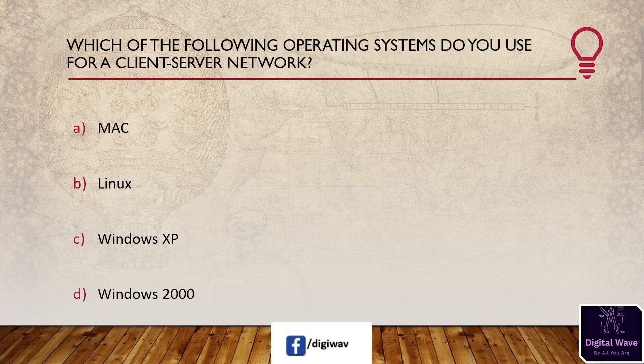Next question is, which of the following operating systems do you use for a client server network? First option is Mac, second one is Linux, third one is Windows XP, and the fourth one is Windows 2000. The right answer will be D, Windows 2000. Windows 2000 operating system was used to implement a client server network. It is a server operating system that was developed by Microsoft. It includes some features of Windows XP.